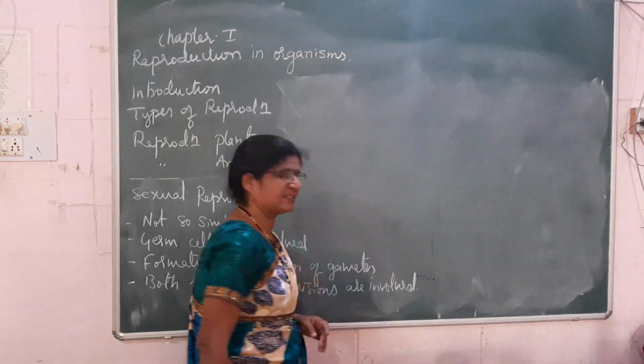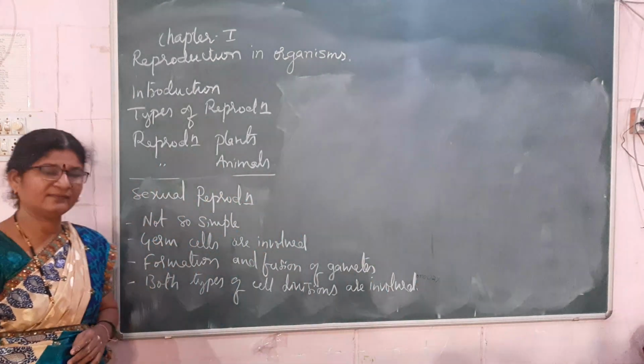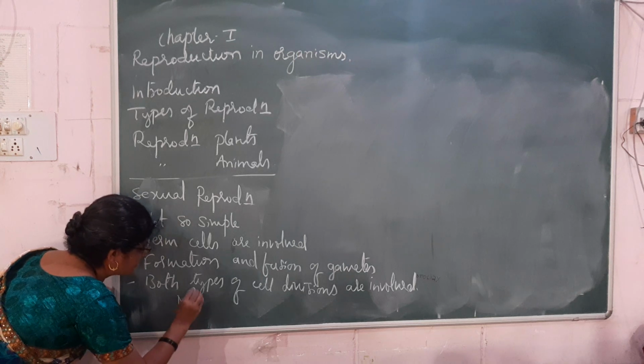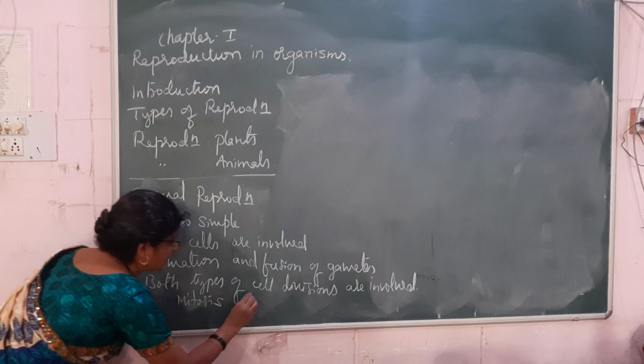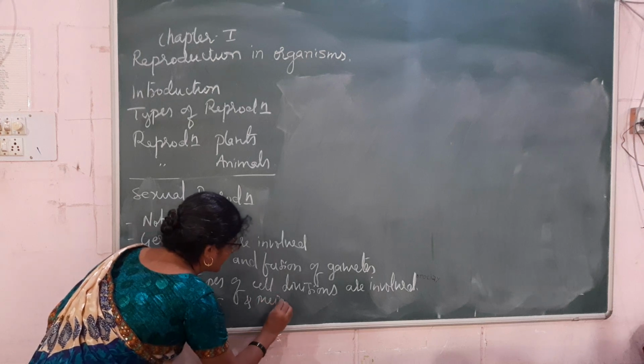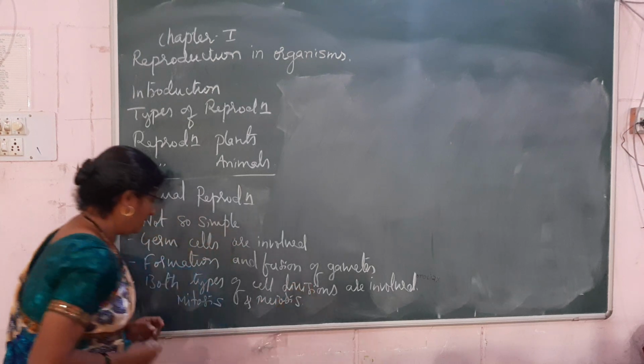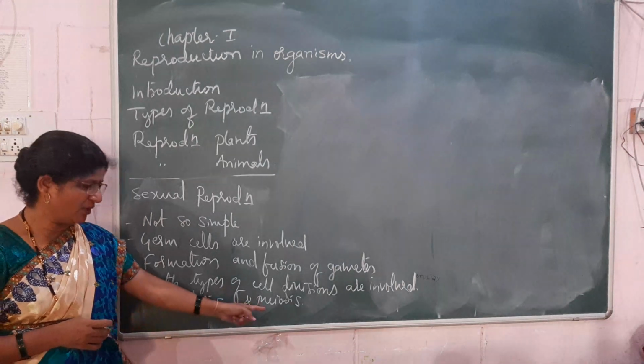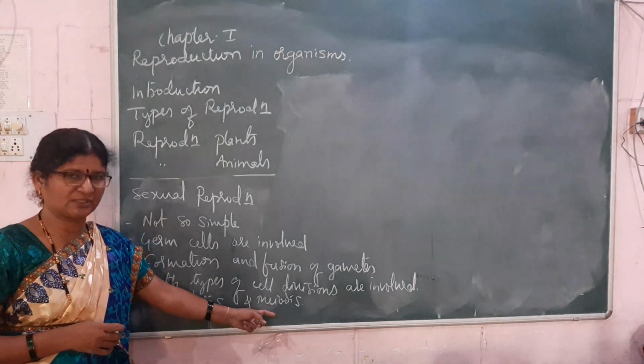Both types of cell division you have studied in detail in the first year. What are those two types of cell division? Mitosis and meiosis. Mitosis is an equational cell division, and meiosis is a reductional cell division.